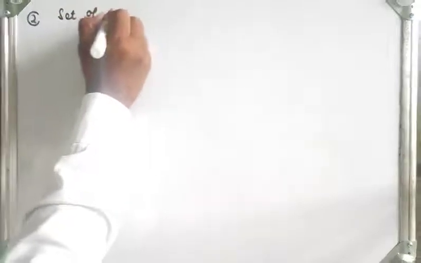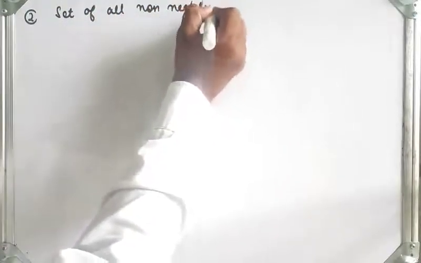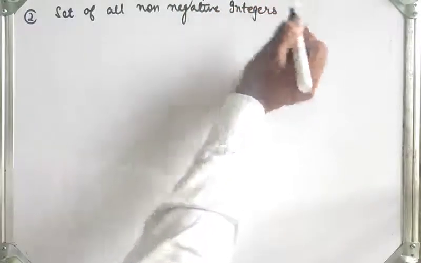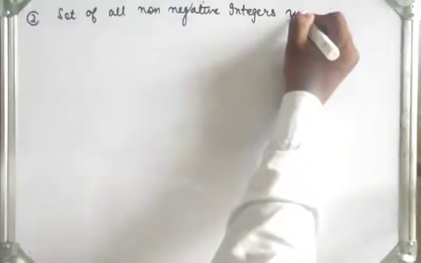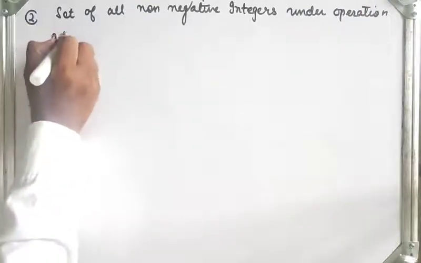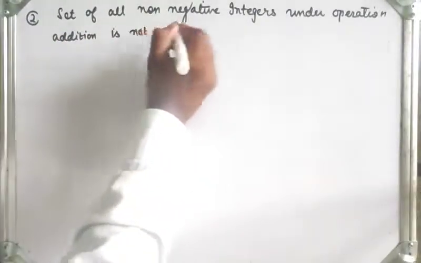Now next example, second example: the set of all non-negative integers under the operation addition is not a group.